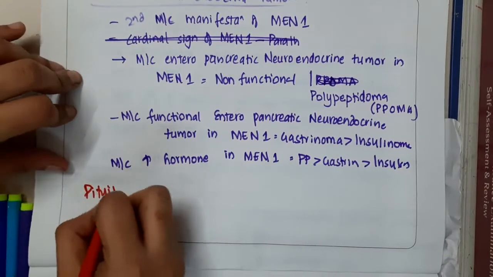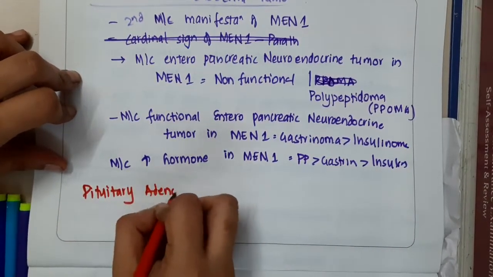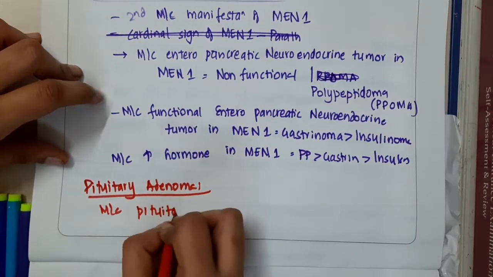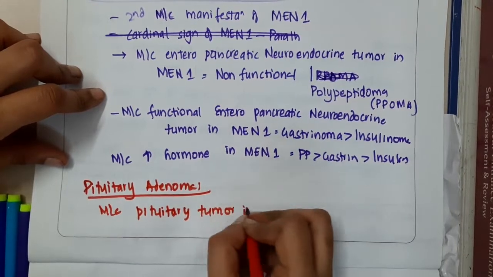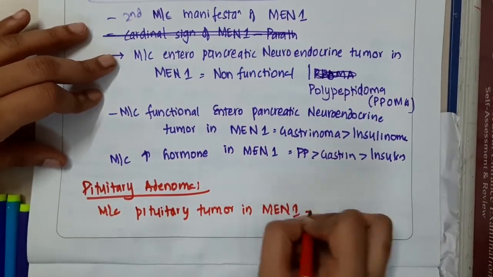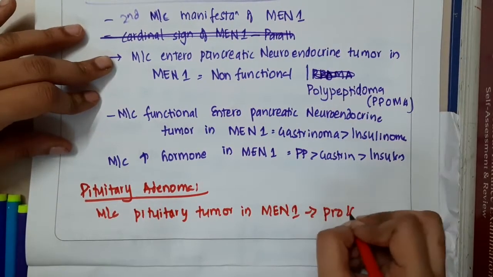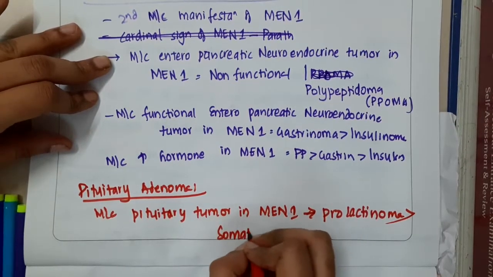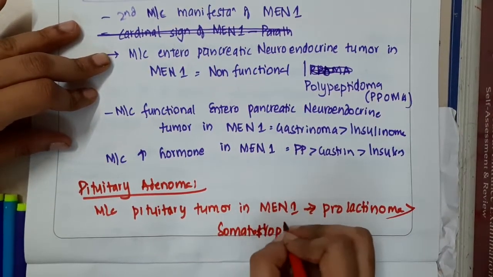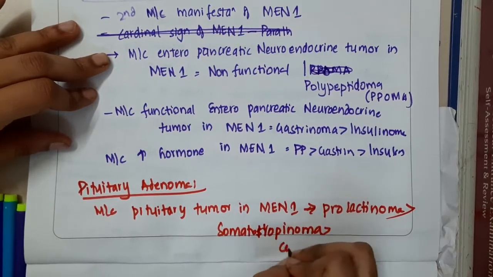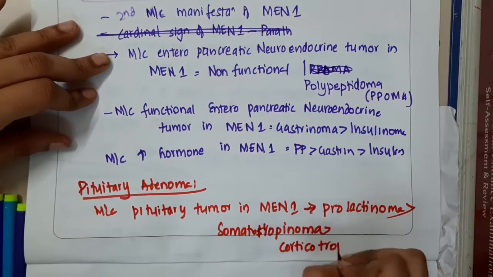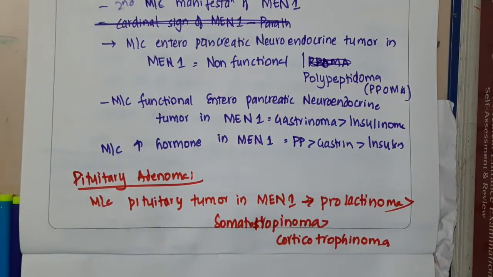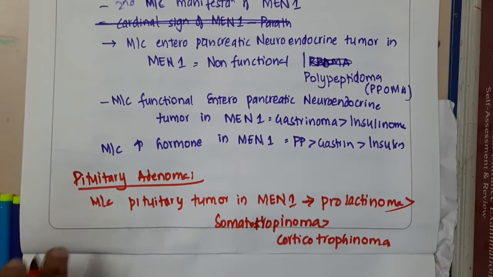Next important is pituitary adenoma. If you were asked what is the most common pituitary tumor in MEN 1, among the pituitary adenomas it is prolactinoma, followed by somatotropinoma, followed by corticotropinoma. So this is about MEN 1.